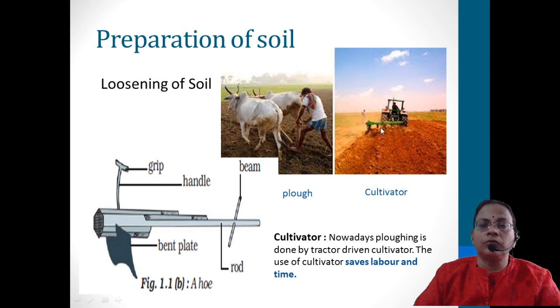But for driving this tractor, we need fuel, either petrol, diesel or kerosene. So it requires more energy, but even then we can adopt this because less labor is needed and more time can be saved.